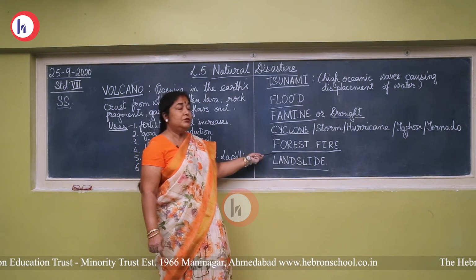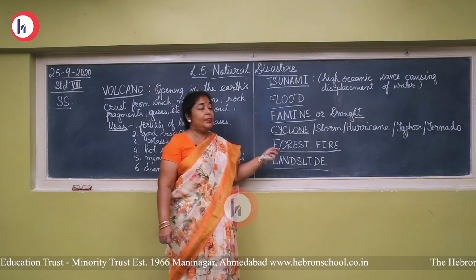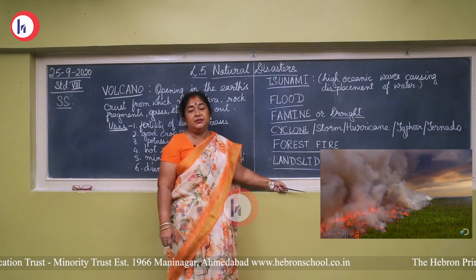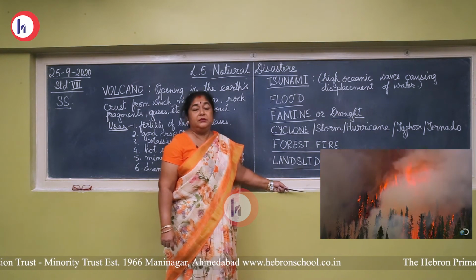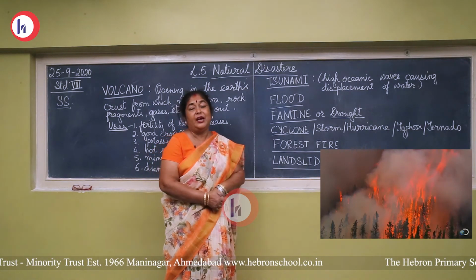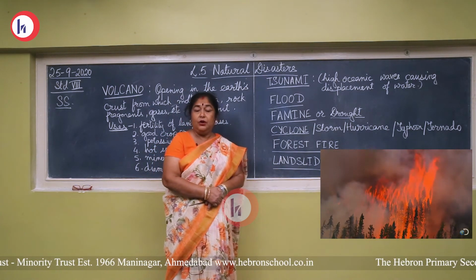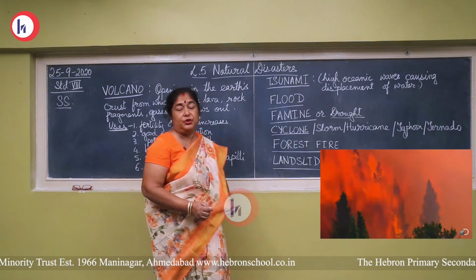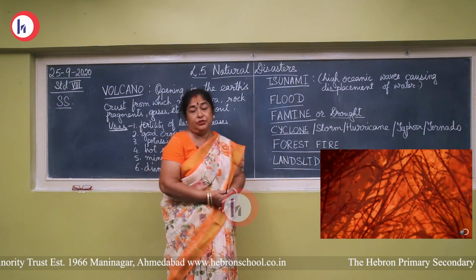Next we have the forest fire. The forest, which is called the lungs of the city, starts getting burnt. Now how can a forest burn? It can be due to the carelessness of man, or it can be due to the friction of the trees. Before the monsoon, in summertime, it is dry, the trees are dry.